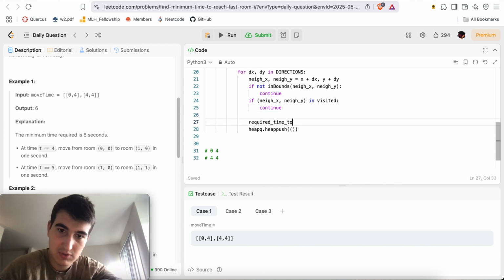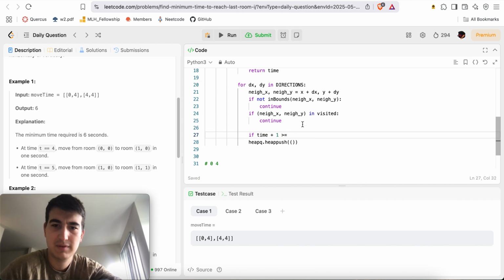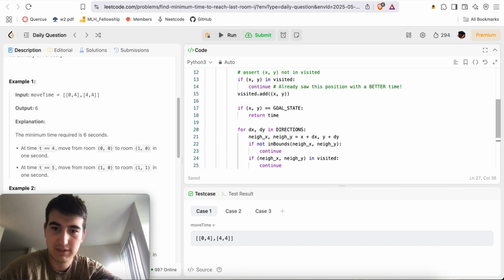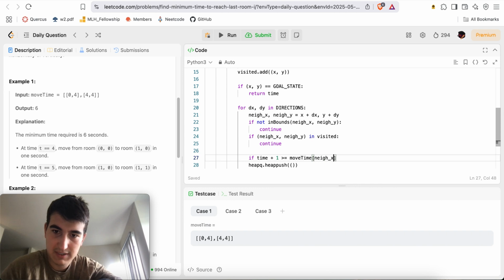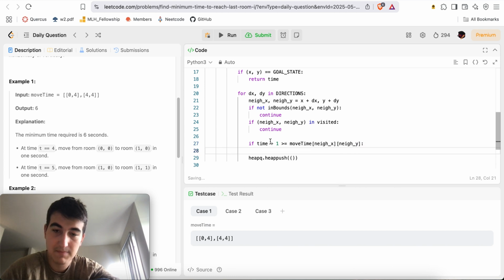Required time to move. Here we'll say if time plus 1 is greater than or equal to move time of neighbor x, neighbor y, then we'll add it in here.